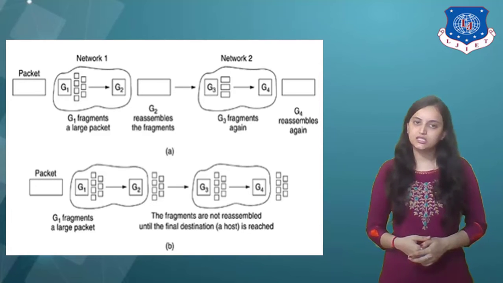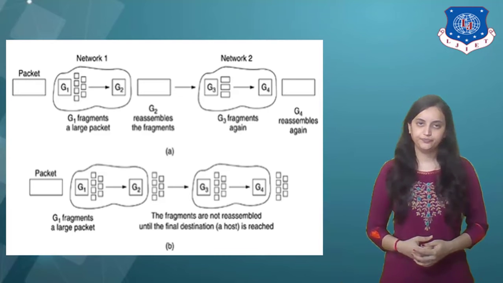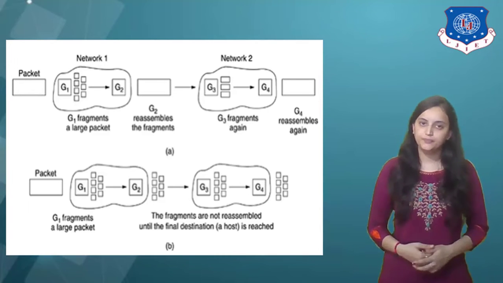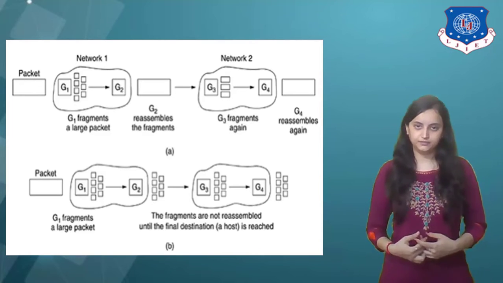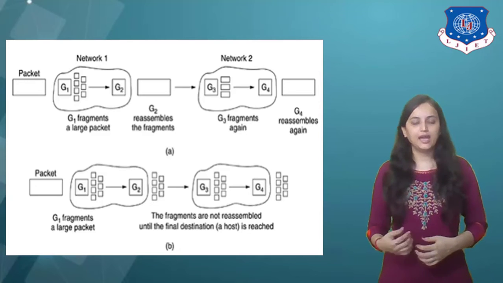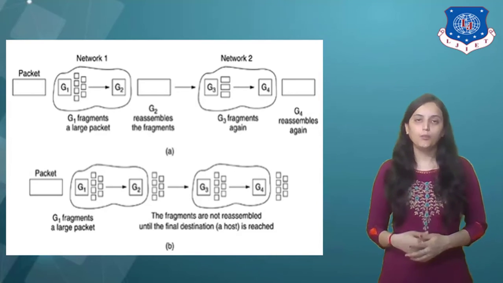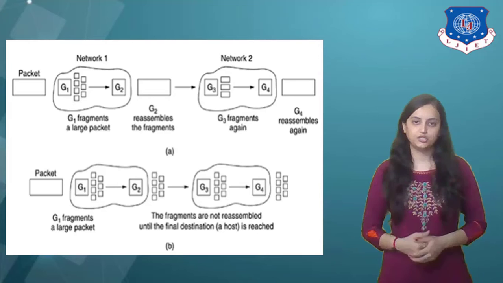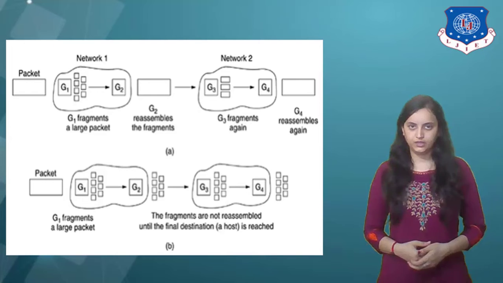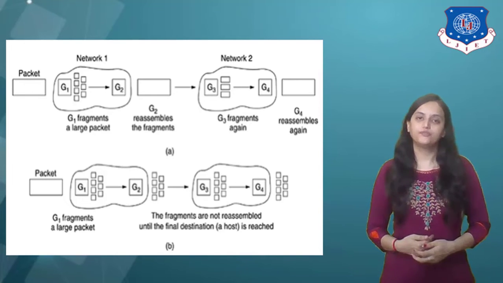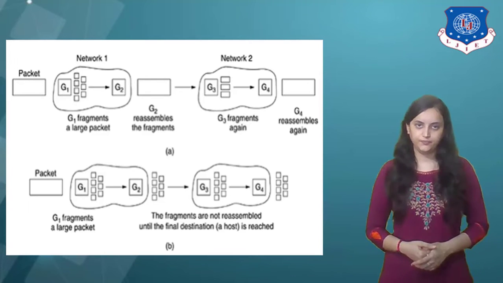Now the other fragmentation strategy is to refrain from recombining fragments at any intermediate gateways. Once a packet has been fragmented, each fragment is treated as though it were an original packet. All fragments are passed to the exit gateway or gateways, as shown in figure B, and the recombination process occurs only at the destination host. IP, that is Internet Protocol, works this way. So these are basically the two strategies of fragmentation, transparent and non-transparent, which are shown in this figure.